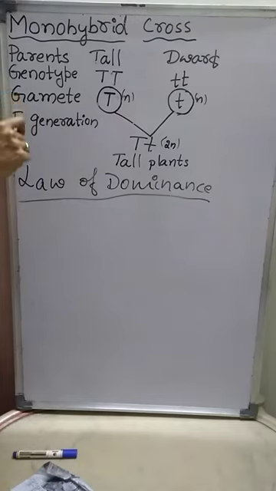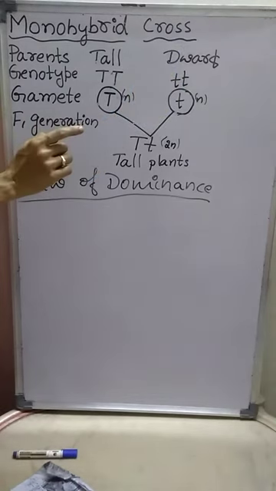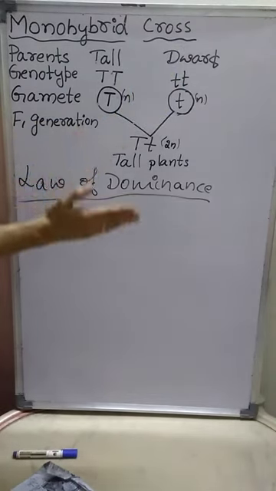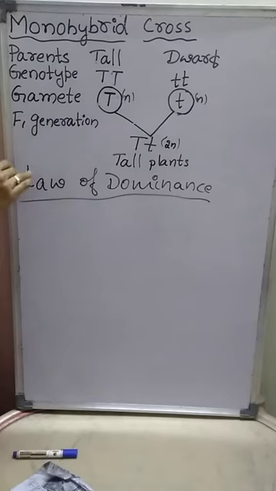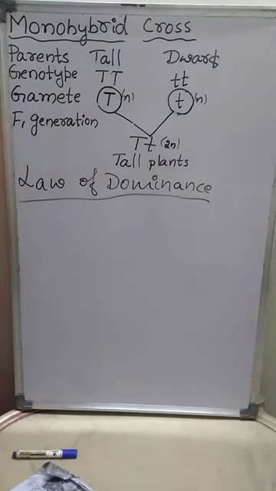First, Mendel thought that when he crossed a tall plant with a dwarf, he might get an intermediate plant with intermediate size.